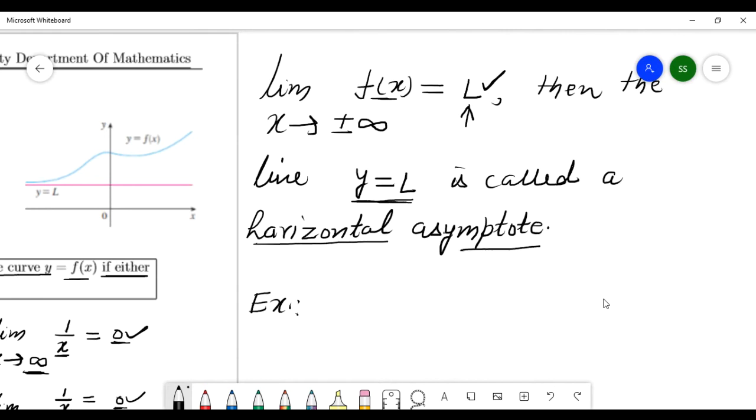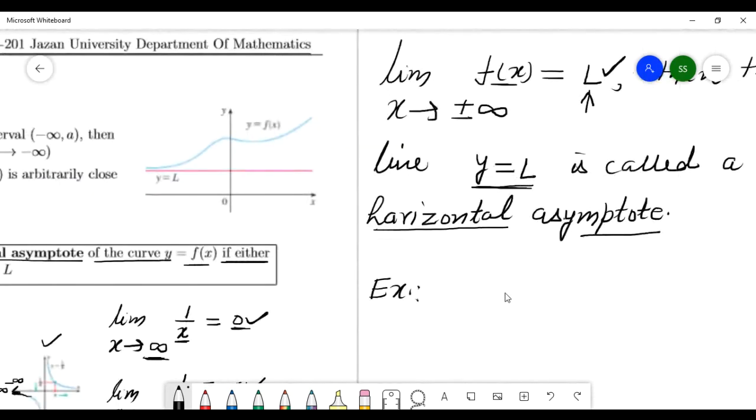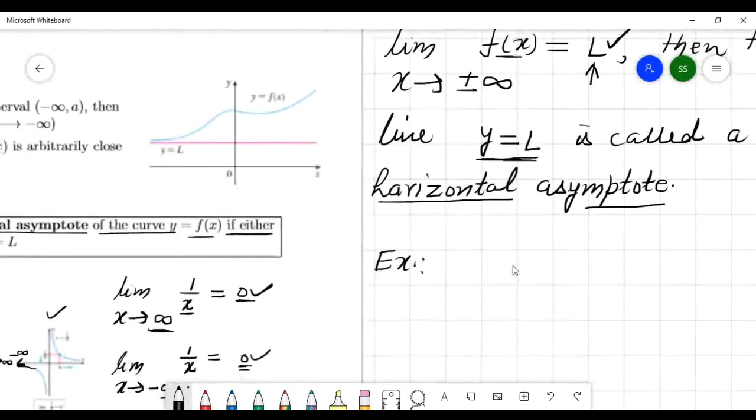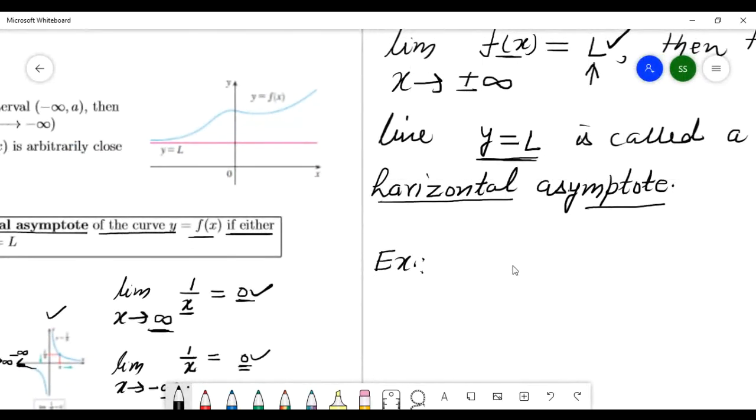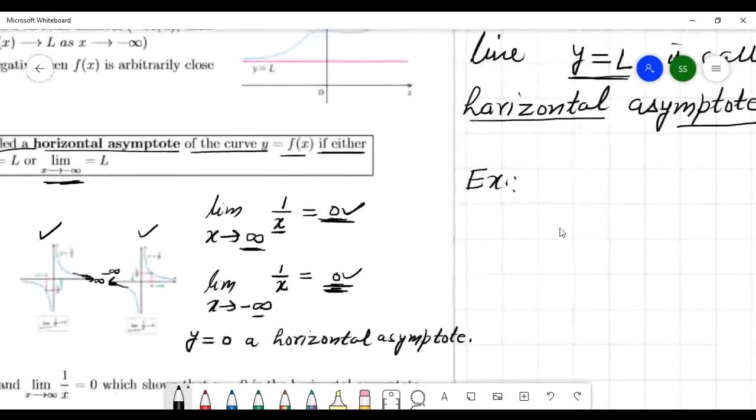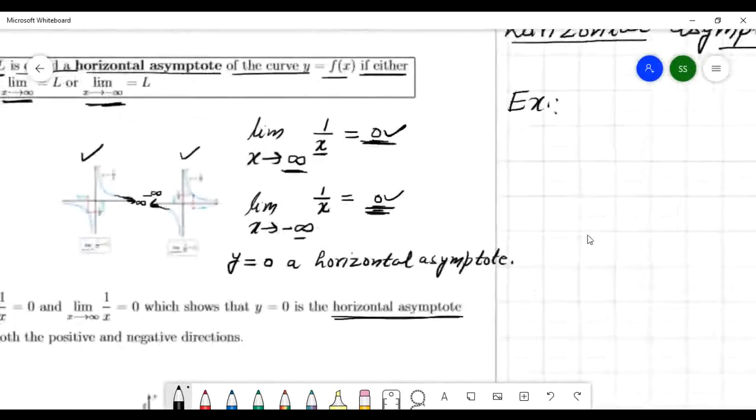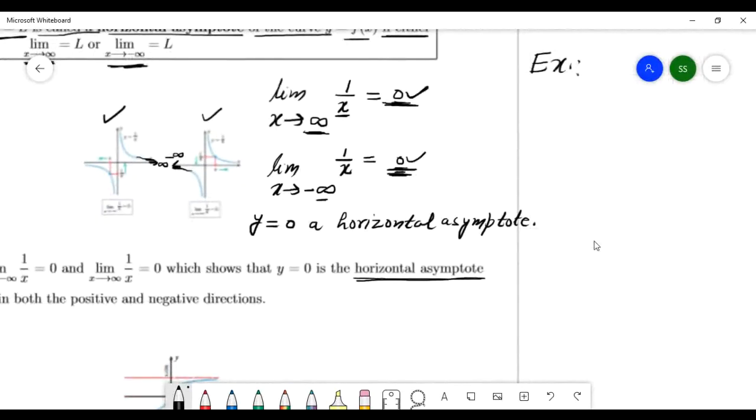So here L equals 0, that is, y equals 0 is a horizontal asymptote. y equals 0 means this line, and this is called a horizontal asymptote.